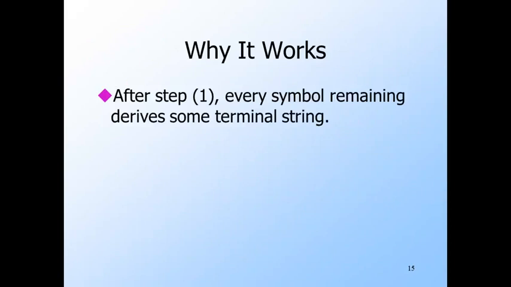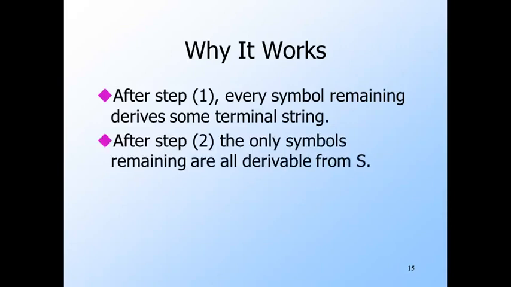Here's why first eliminating variables that don't derive terminal strings is the right thing to do. After eliminating those variables, every remaining symbol is either a terminal or it is a variable that derives a terminal string. After removing symbols not reachable from the start symbol, all remaining symbols appear in some derivation from the start symbol of some sentential form.